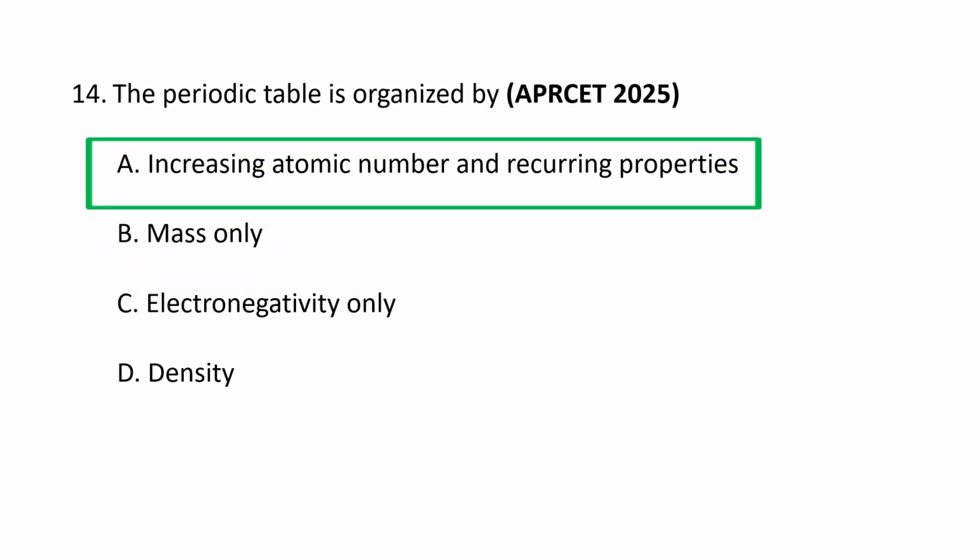The periodic table is arranged by increasing atomic number, which places elements with similar chemical properties into vertical columns called groups, and this arrangement, based on the modern periodic law, organizes elements from left to right in rows called periods.